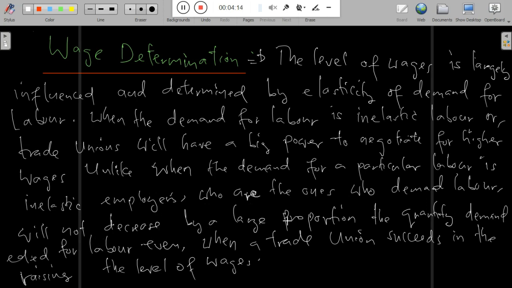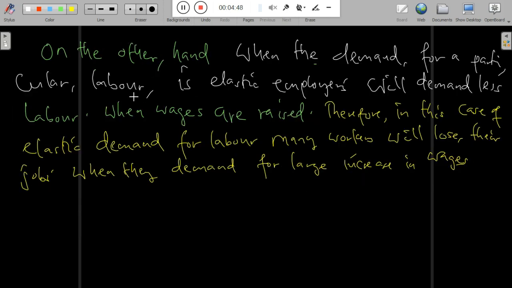So both elasticity and inelasticity of demand play a big role in wage determination. If there is elasticity of demand for labor, many employers will not employ many laborers, knowing that one day the laborers will demand high wages, and firms operate by minimizing costs. If they fear increasing wages, they will demand fewer laborers. In one way or another, most of the labor will be able to supply their labor to the employers.